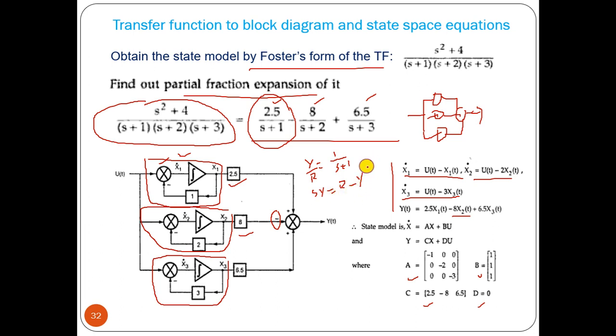If y equal to x1, then x1 dot equal to minus x1 plus r. This is the form x1 dot equal to minus x1 plus r input. Like that we can find out all the blocks. You can interchange this variable, your matrix will change to a 180-degree rotated version.